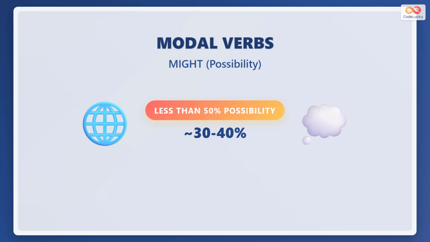Modal verbs help us talk about possibilities. Today we learn about might. Might shows low possibility, around 30 to 40% chance. It means something may be possible but not very likely. Use might when you think something could happen but probably will not.